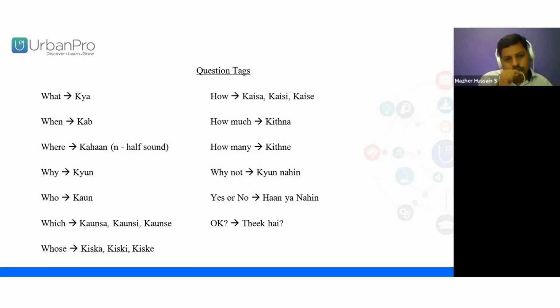So these are the question tags. So kya, kab, kahan, kyun, kaun, kaunsa, kaunsi, kaunse, kiska, kiski, kiske, kaisa, kaisi, kaise, kitna, kitne, kyun nahi, ha ya nahi. And then finally we have theek hai. So these are the most common question tags that we use to ask questions.